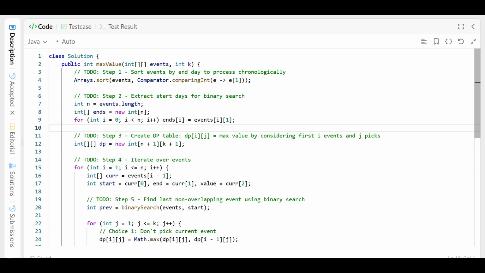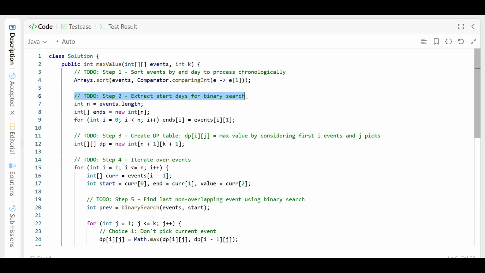Understand? We have been given this function, a method where we get the events and K, right? In the very first step, as we have discussed, we sort this array. We have already seen how to sort it. We use Comparator.comparingInt, and as we did yesterday, we sort by end day. Yesterday we sorted by the start date, which is index 0, but this time we have to sort by end day, so we use index 1.